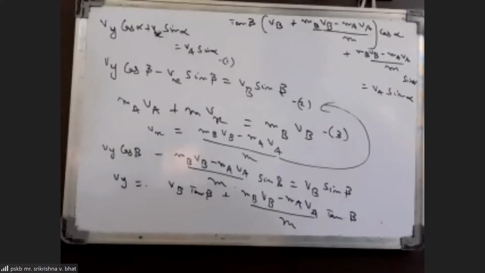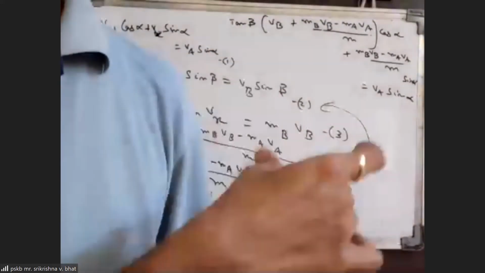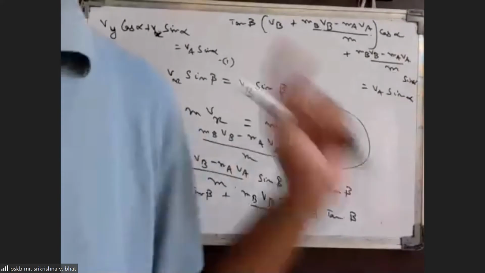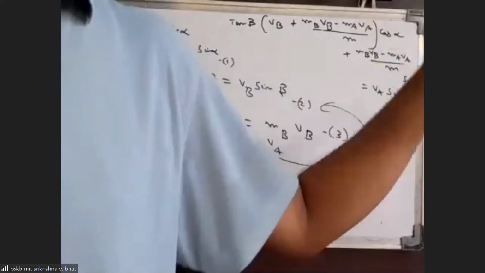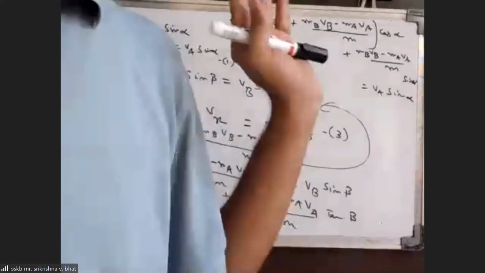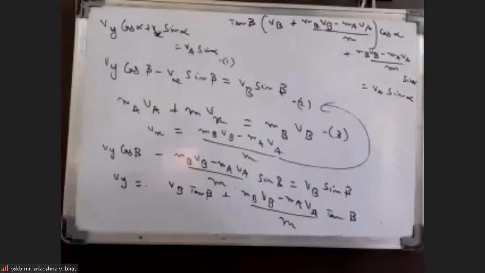But the problem is that you should know the initial position of the center of the cylinder. That's not given in this question. If I tell you how high the center of the cylinder is from the ground initially, or how high the bottom of the cylinder is from the ground initially, then we can use energy. That we can find, because it is balanced initially. We already have the alpha and beta values, and we should know the radius of the cylinder. We at least have to know the radius of the cylinder.